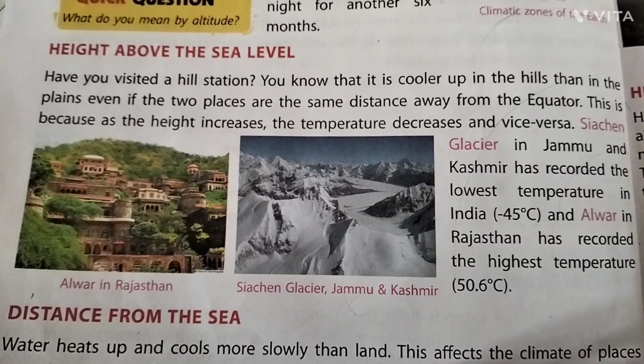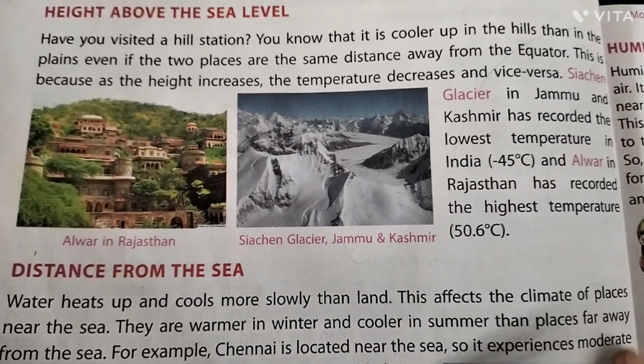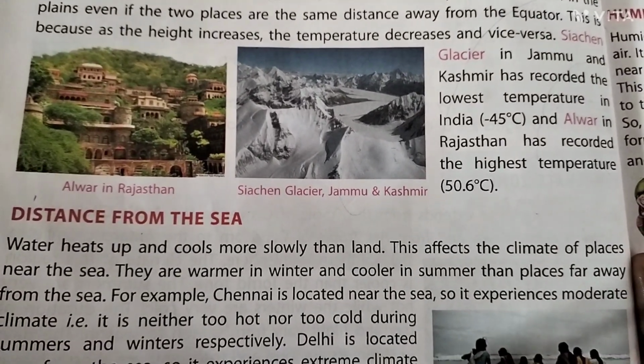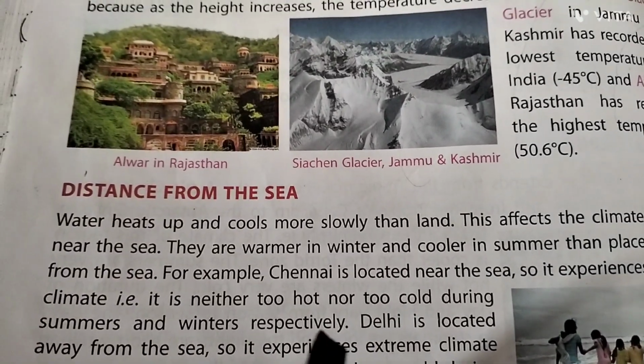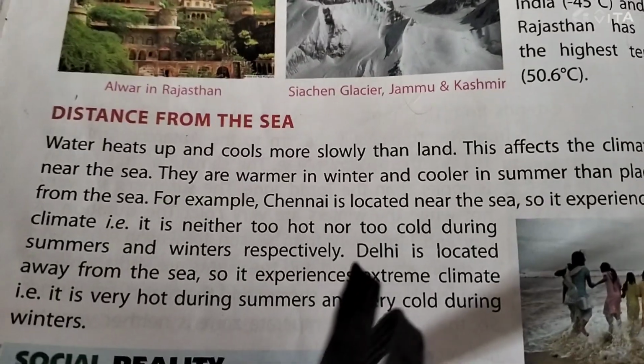Siachen Glacier in Jammu and Kashmir has recorded the lowest temperature in India, and Alwar in Rajasthan has recorded the highest temperature. Alwar in Rajasthan, Siachen Glacier, Jammu and Kashmir.